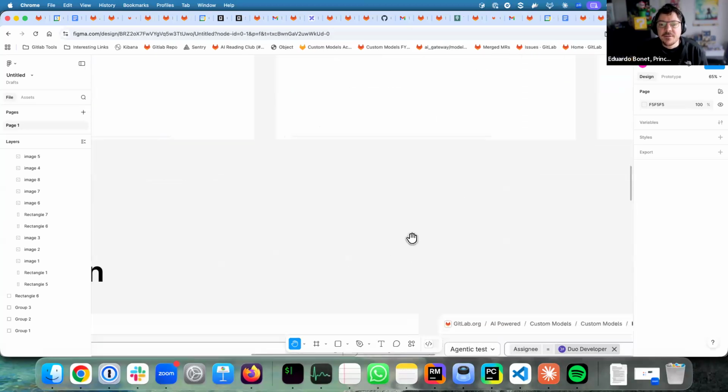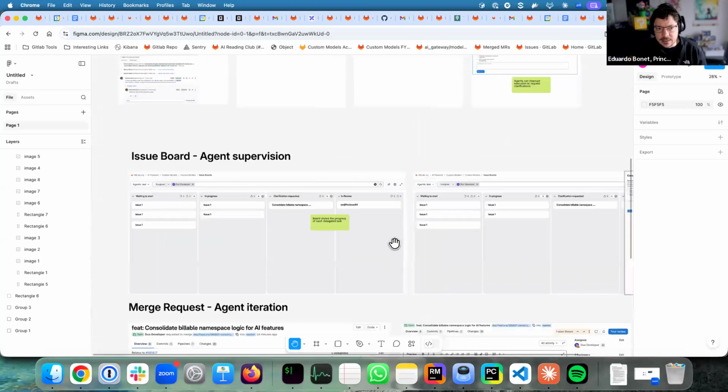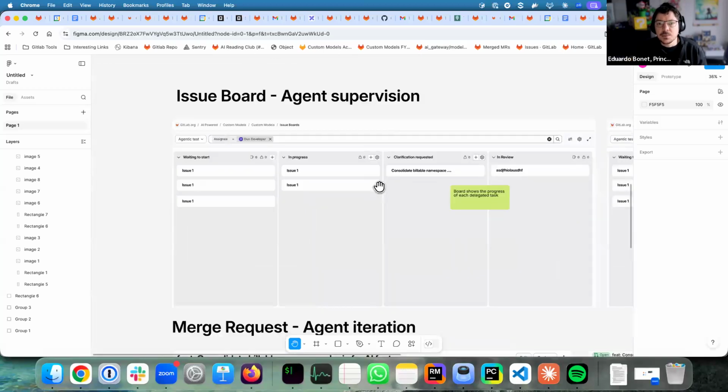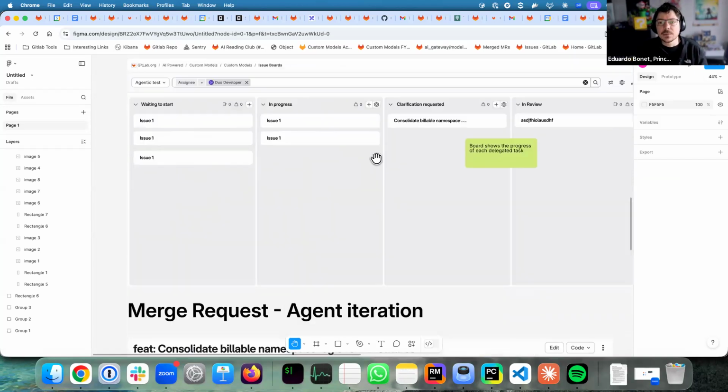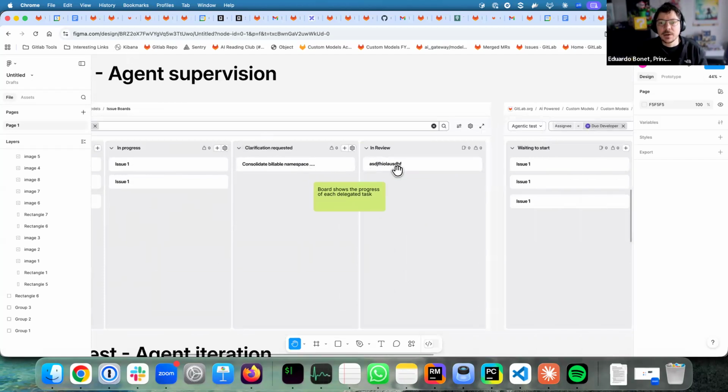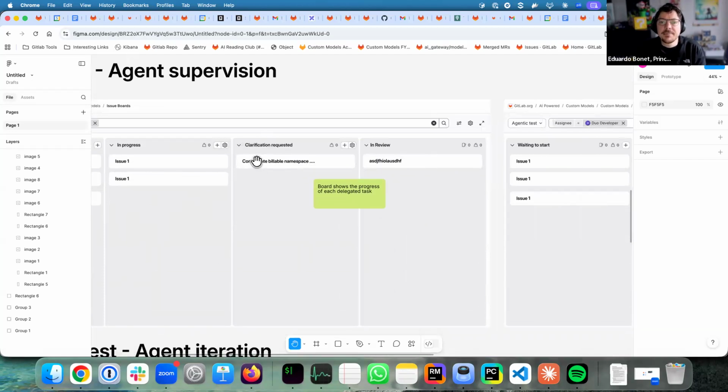Now, suppose that I have 5 or 6 of these agents. We can use the issue board for agent supervision. So I can look for all of the agents that are assigned to all of the issues that are assigned to the developer, and I have a couple of like 6, 7, 8 issues here. So I can say that some of them are waiting to start because of resources, some of them are running, and then I would be able to already look at some results. But most importantly, I have the ones that are in review, but also which ones need some clarification.